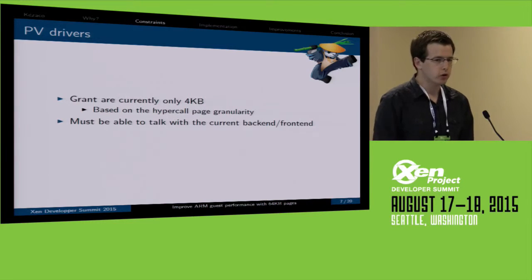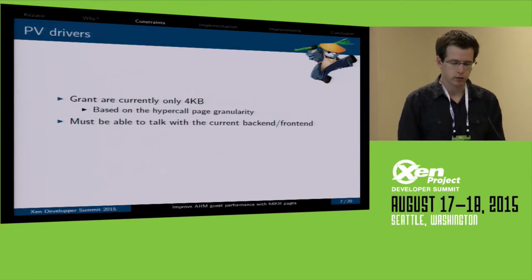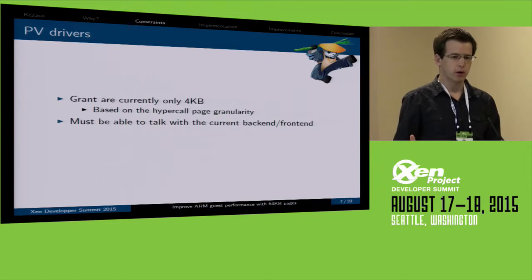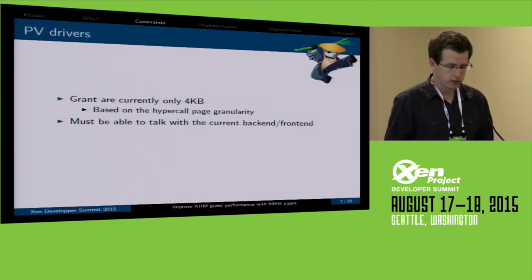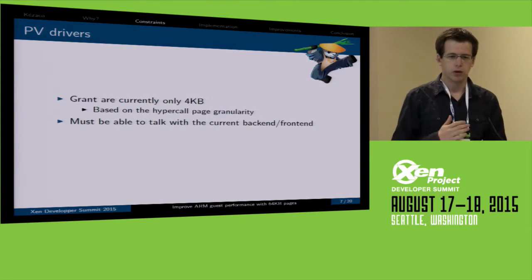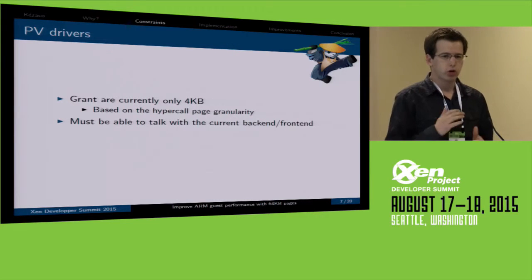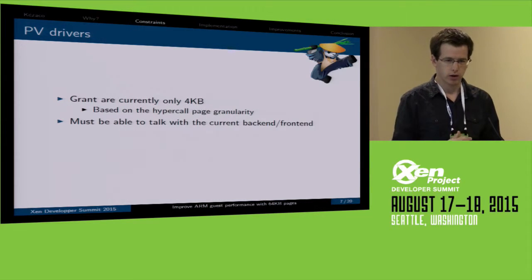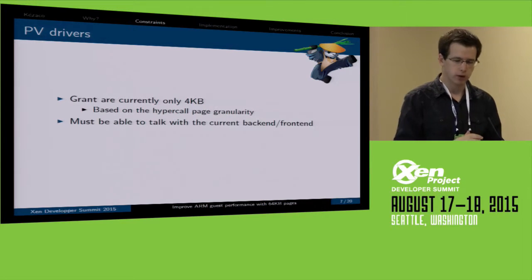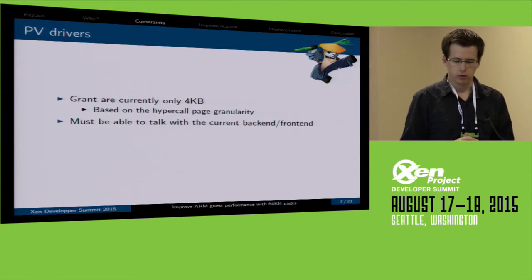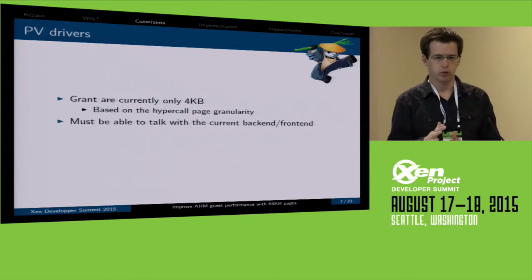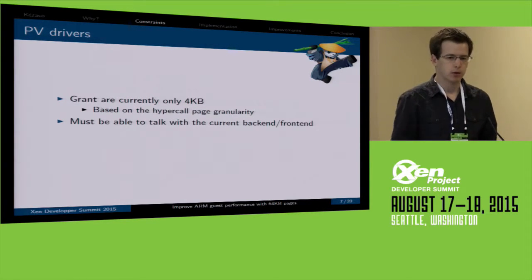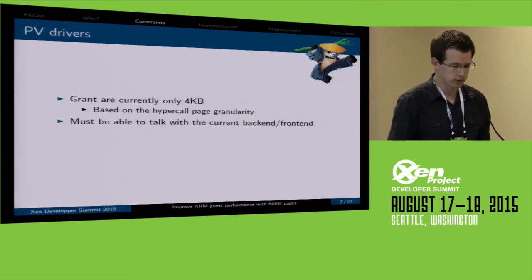The other thing is that every PV driver in Xen is relying on 4K pages. This is because the grant table is a way to give access to another domain's memory safely. It's always based on 4K pages also. So you can only share 4K at one time between the guest, the front end, and the back end. And we must be able to talk with a back end which is 4K and a front end which is 4K, etc. So we need to mix the page granularities.